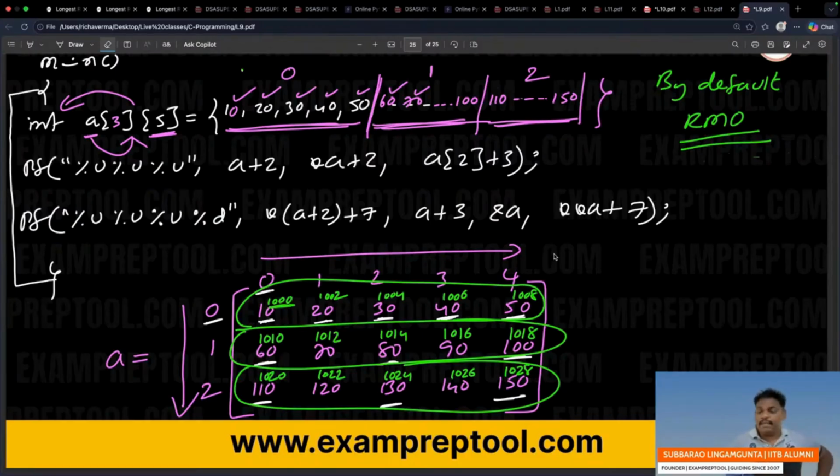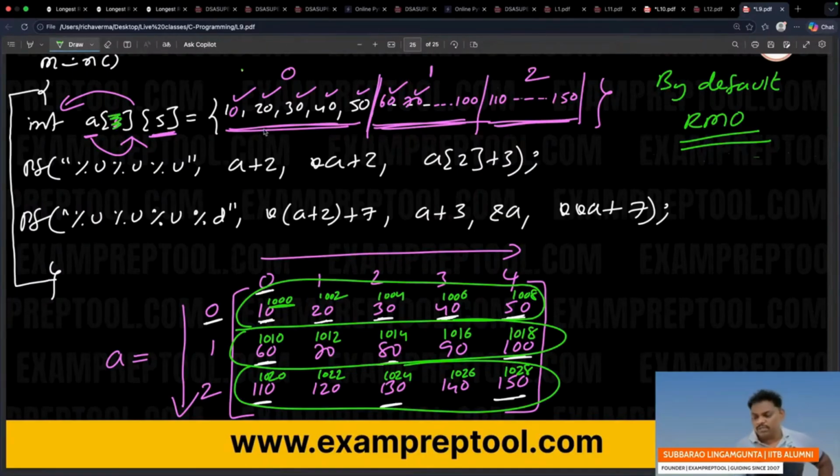And one more, as I mentioned to you, when a 2D array is declared, rows you have to mention, columns you have to mention. Both you have to mention. If you mention both, well and good. At that time, the number of elements, whether you give or not, doesn't matter. Suppose you don't want to write rows, you want to write only columns. That is okay, no problem.